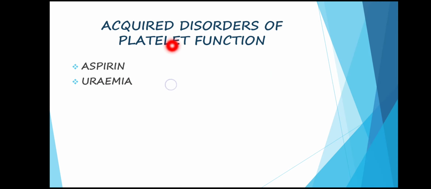Then lastly, acquired disorders of platelet function can be due to aspirin. Aspirin inhibits the cyclooxygenase enzyme, which decreases the production of thromboxane A2, which helps in platelet aggregation. So it will result in an acquired defect of platelet function. And in uremia also there is defective platelet adhesion, aggregation and granule release. Also in paraproteinemias, we will find acquired disorders of platelet function.